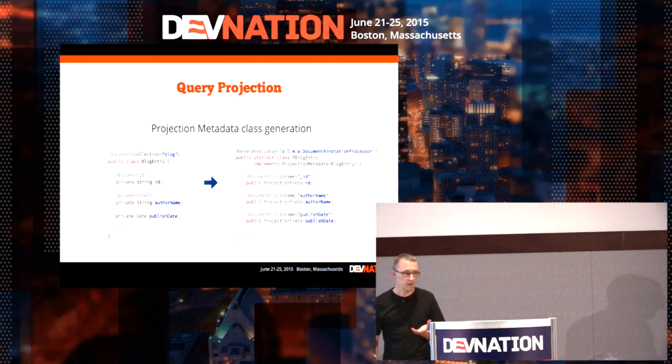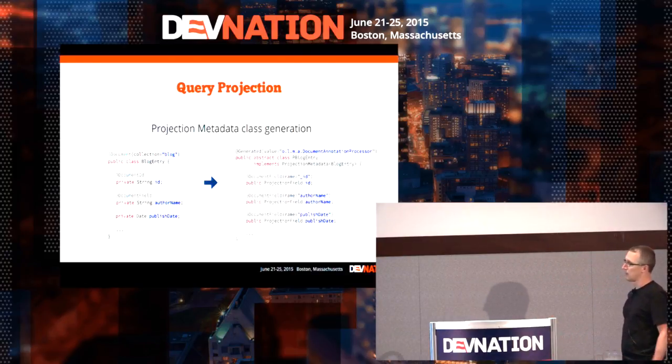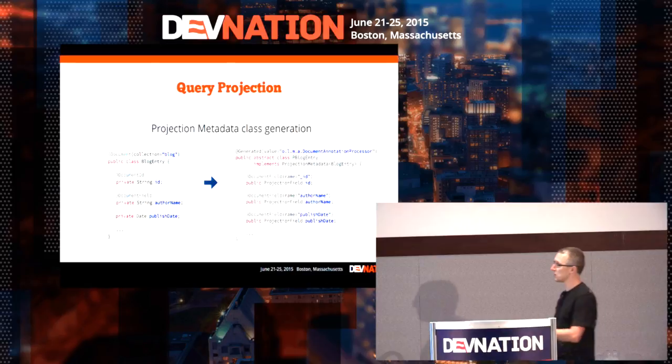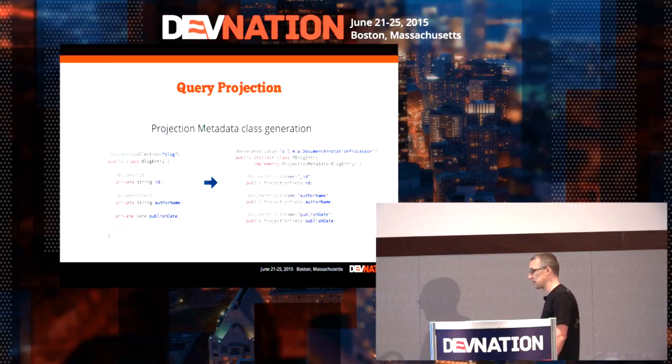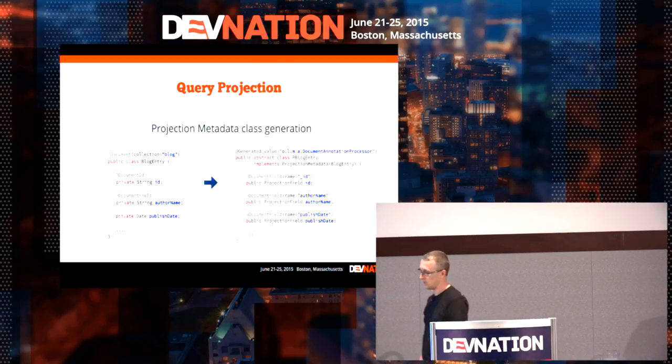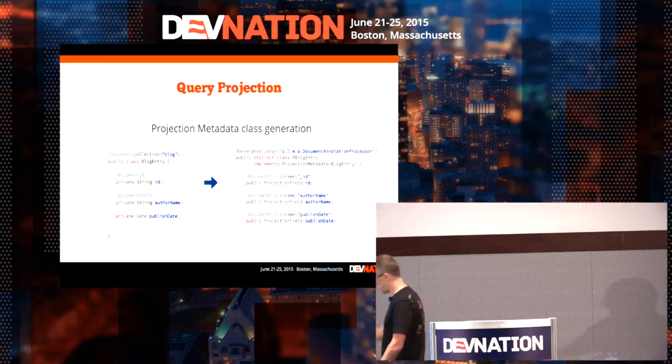Earlier, I talked about generating a query metadata class. This is not the only thing we generate, actually. We also generate a projection metadata class, which is the reason why at the beginning I had just a query metadata class with an underscore suffix instead of a Q prefix. But it doesn't scale when you want to generate many metadata classes, with one underscore, two underscores, and so on. It's not scalable. So we have a blog entry, and now we have this abstract class PBlogEntry.